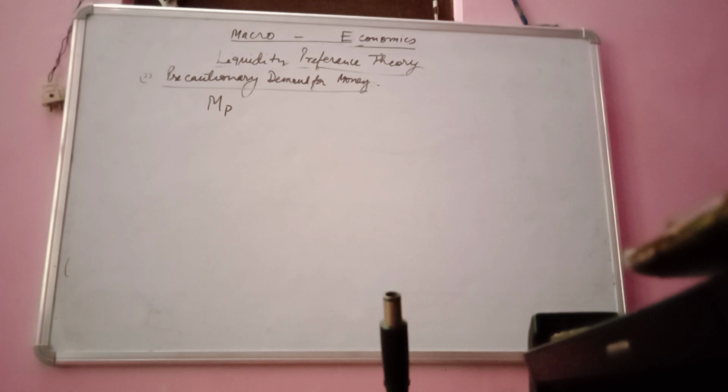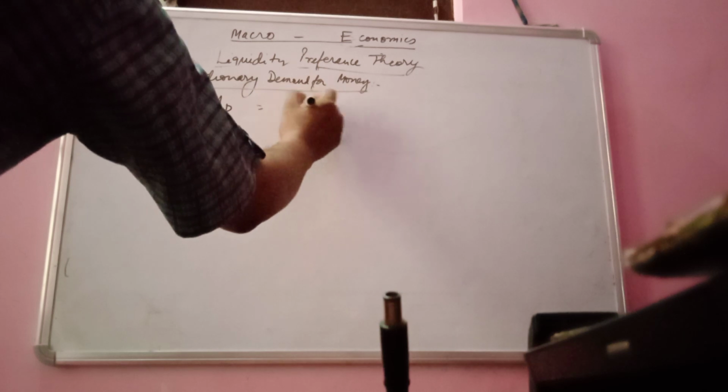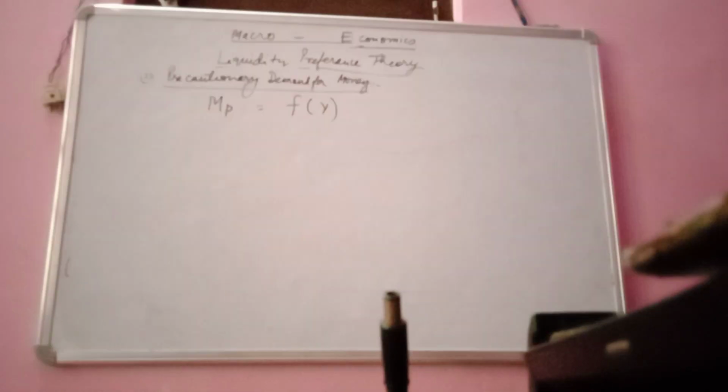The precautionary demand for money is related to the level of income. As we know, rich people hold a larger amount of cash for such purpose, for having safety margins, than poor people. A higher level of income strengthens the precautionary motive, and this relationship can be expressed in function form. Let's say MP, the precautionary demand for money, is a function of real national income.